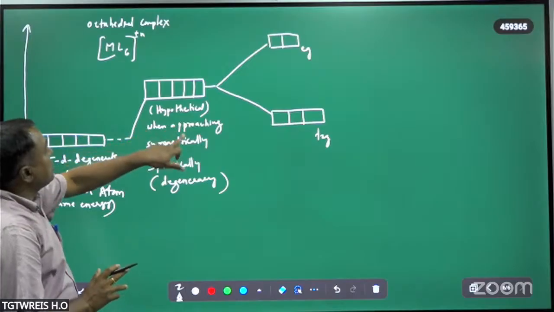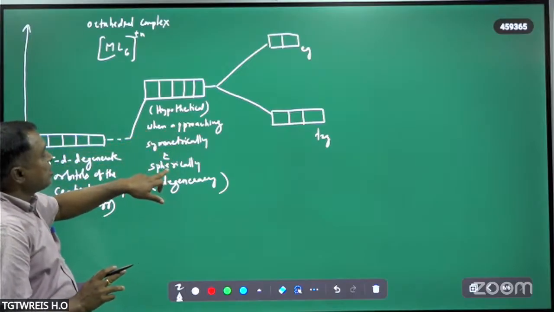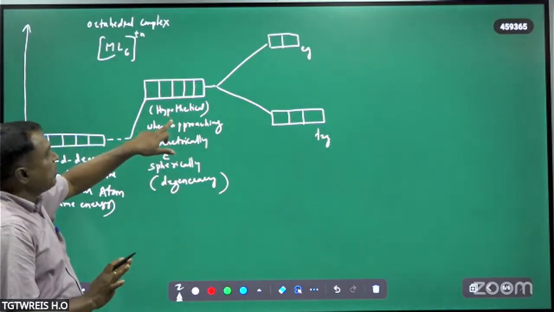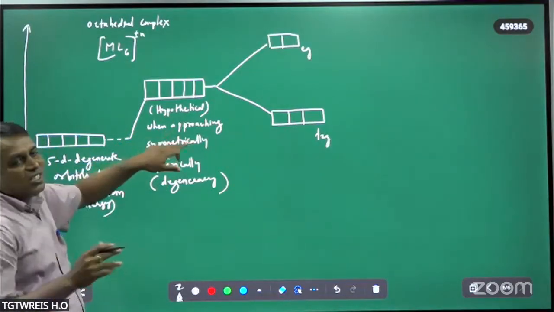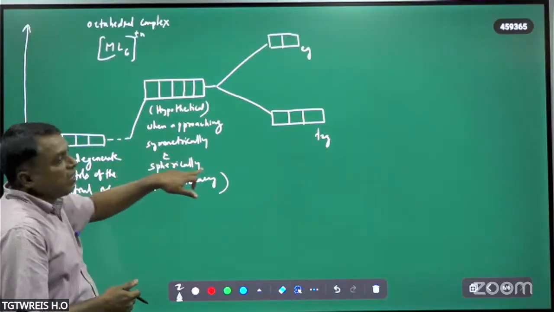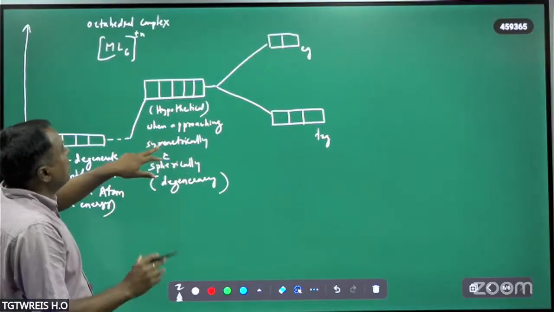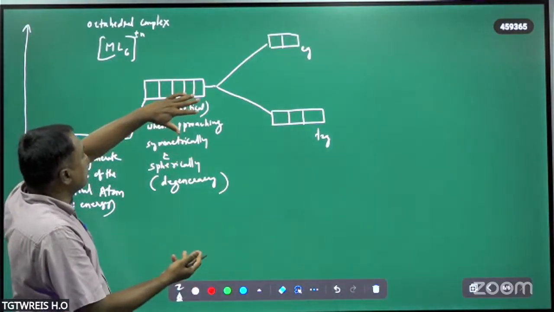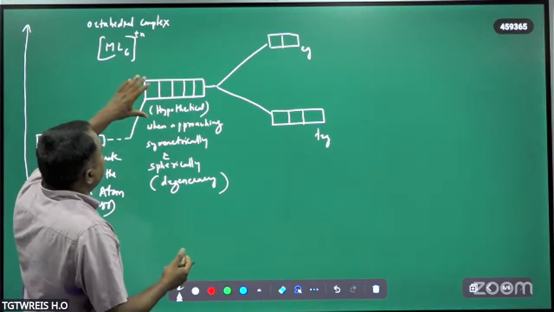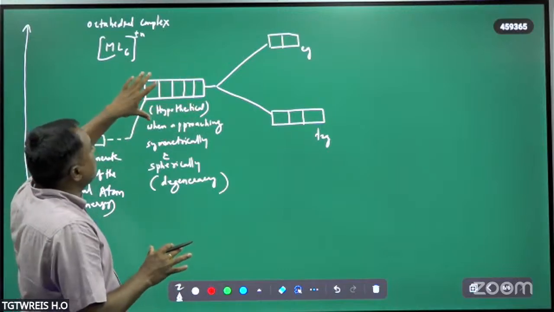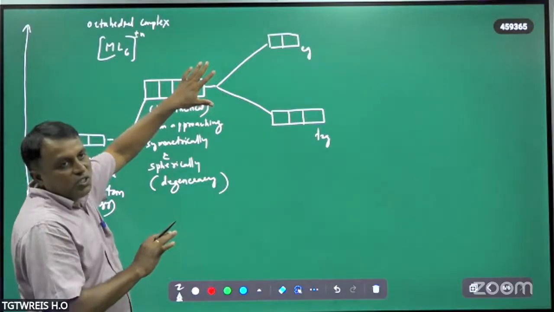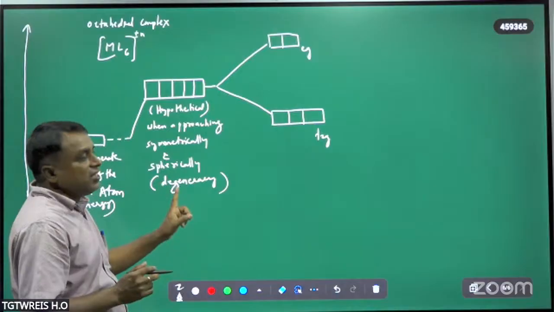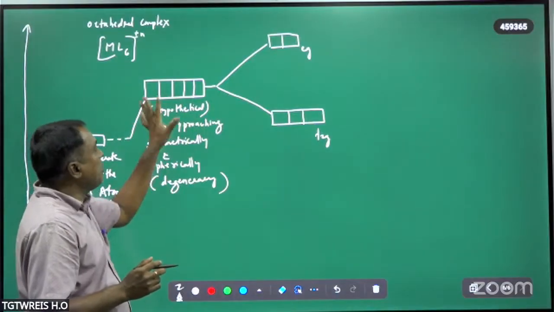When ligands approach symmetrically and spherically, which is a hypothetical concept, again we have degeneracy. There is no change in the degeneracy of these 5 d orbitals.